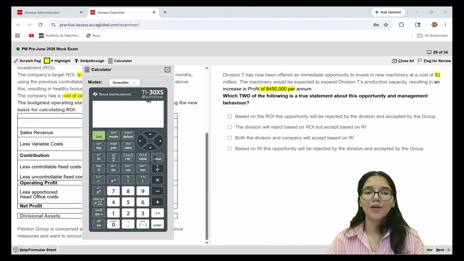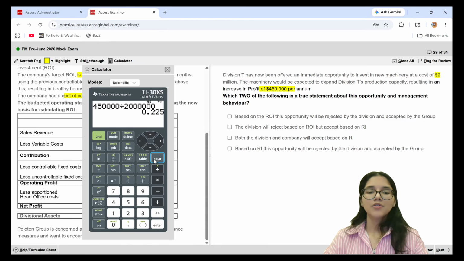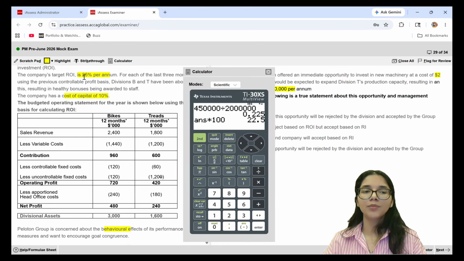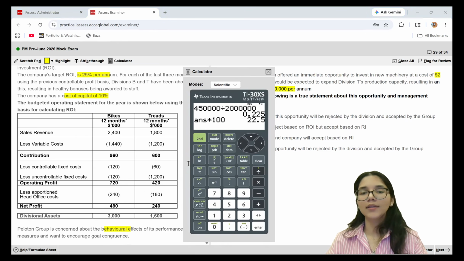So if I calculate the ROI, $450,000 divided by 2 million of investment. So this gives me a return of 22.5%, whereas at the company level, the minimum target that I should meet is 22% per annum. So, on the basis of ROI, the company is definitely going to reject.